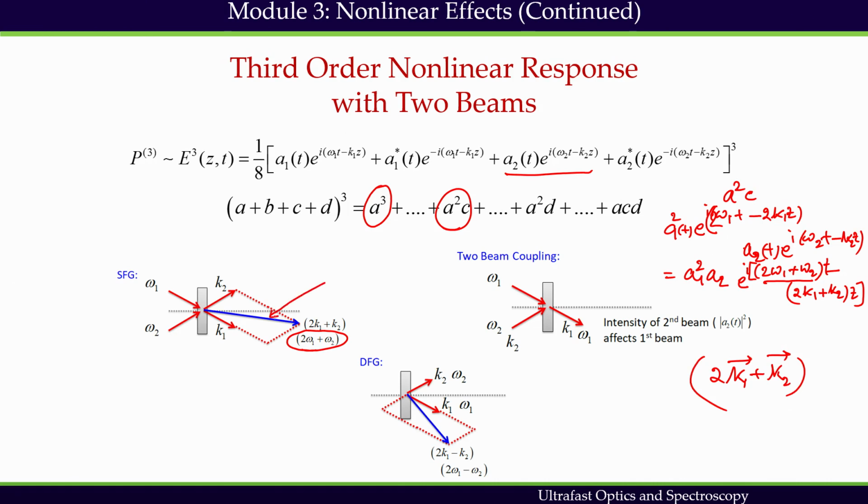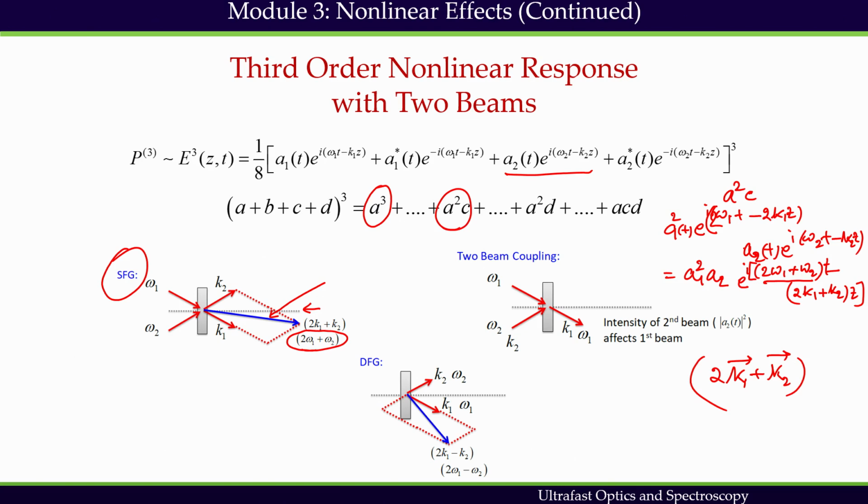So this is the direction I have to follow, and the 2k1 plus k2 direction is shown here. It is not along the perpendicular axis, which is shown through this gray line; it is off the axis, but the direction is shown here, 2k1 plus k2. This is called sum frequency generation, third order sum frequency generation. Sum frequency generation can happen in second order as well as third order or higher order. It's just combining them.